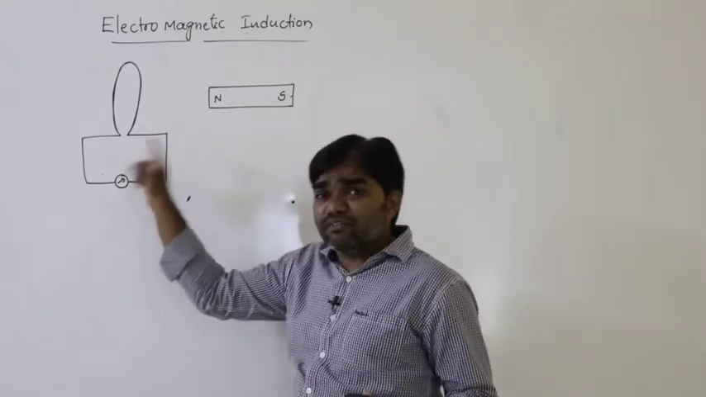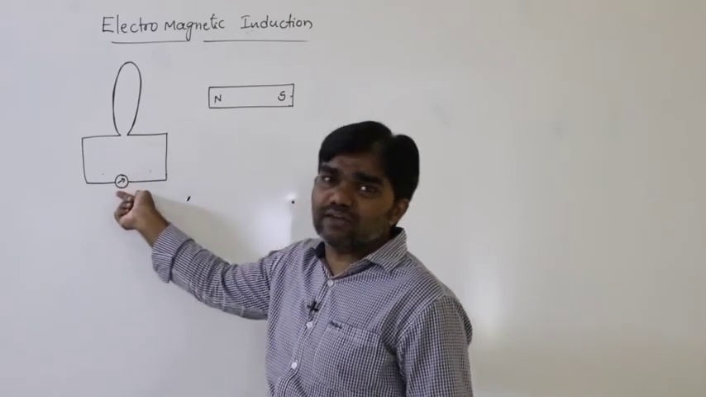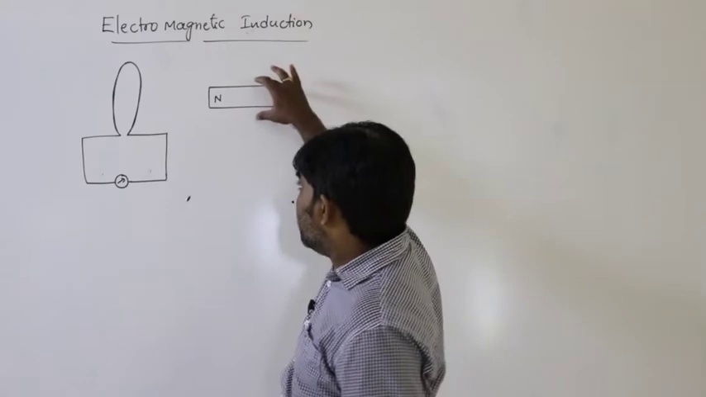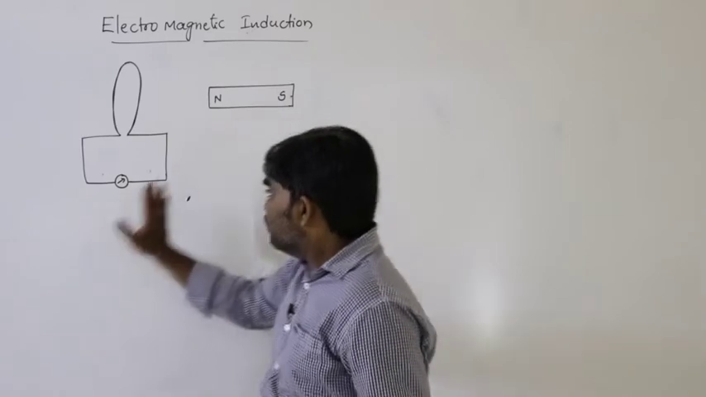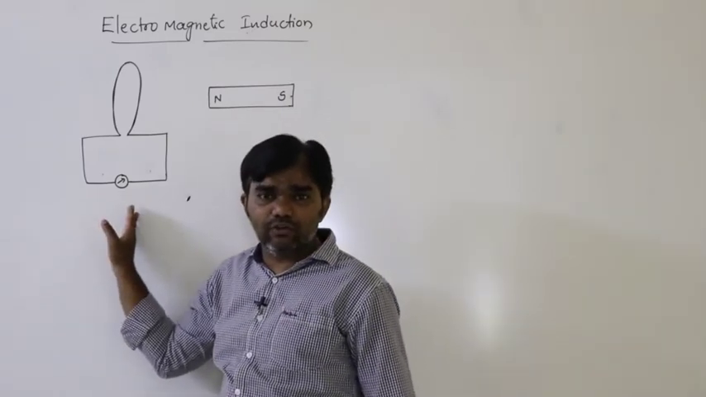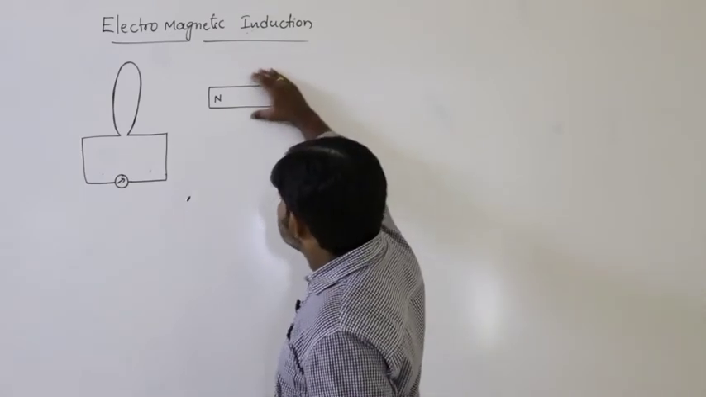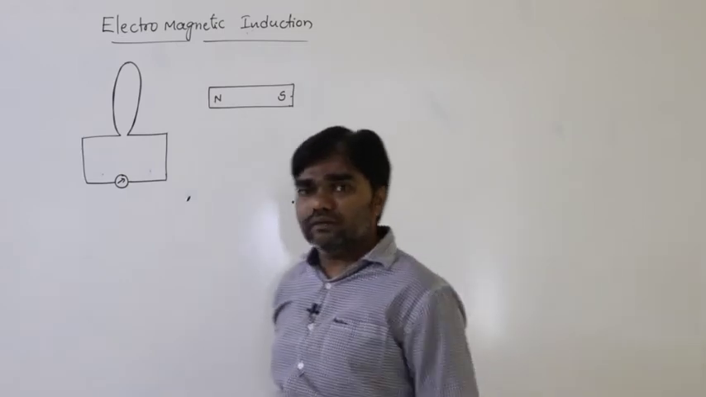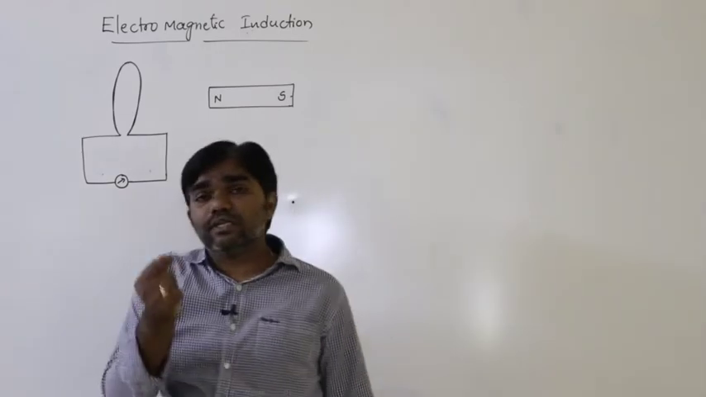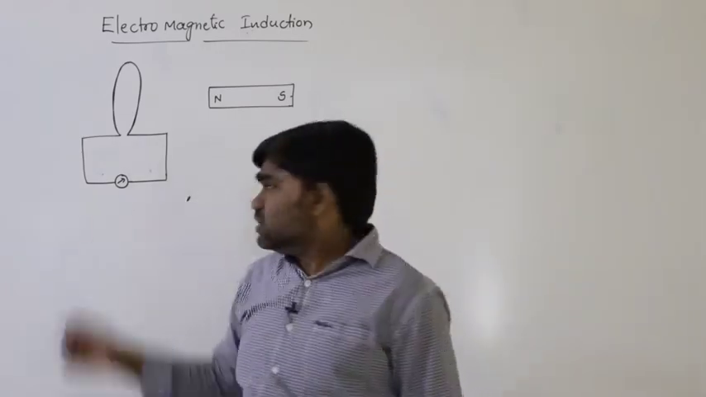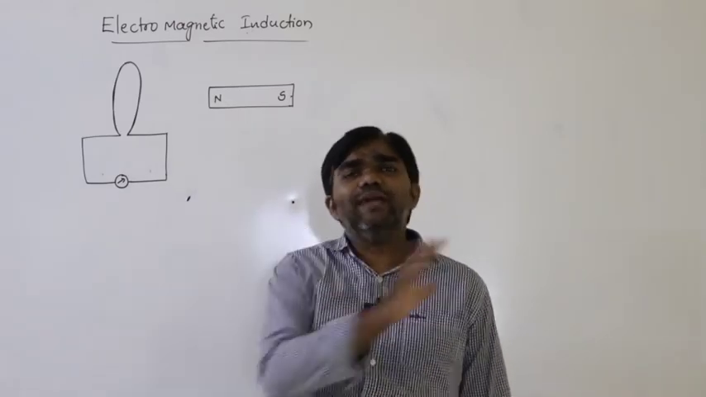Due to the variation of the magnetic field, we can observe some deflection in this galvanometer. If the magnet is at rest, we are not observing any deflection in the galvanometer. If the magnet is moving towards or away from the coil, we must observe a certain amount of deflection. So the galvanometer shows deflection. What is the meaning of this? Definitely a certain amount of current passes through the coil.